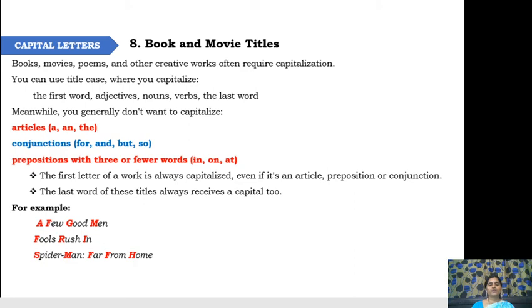Okay, so you have to follow all these rules when you are writing, and you should be in a position to identify the errors which you make in relation to capitalization. So I hope you understand the topic.